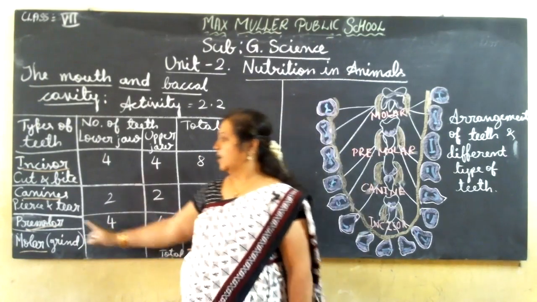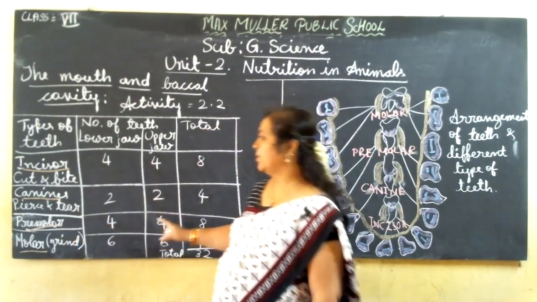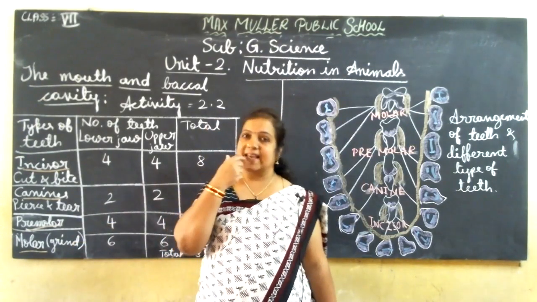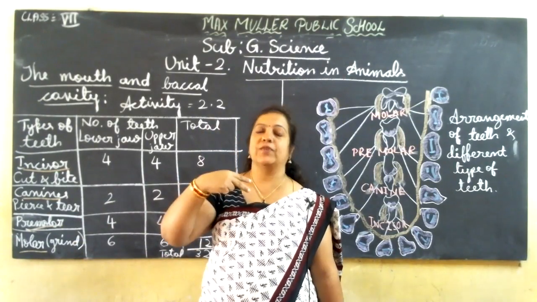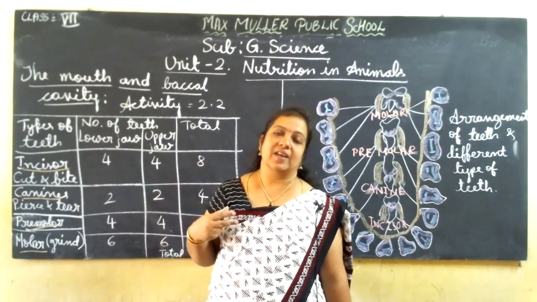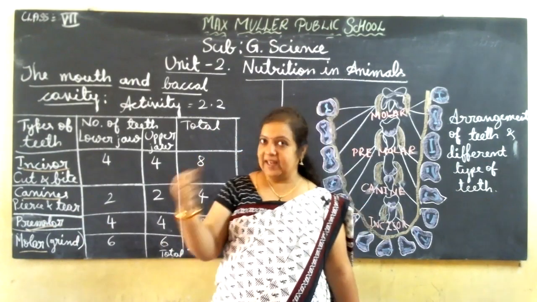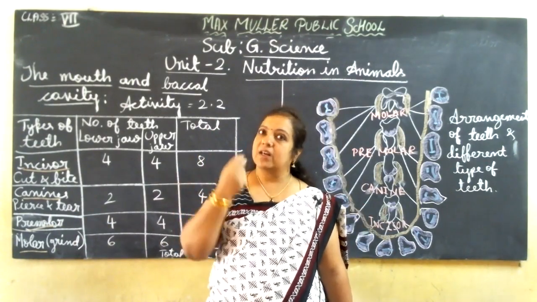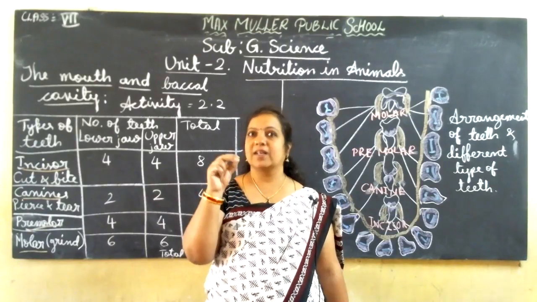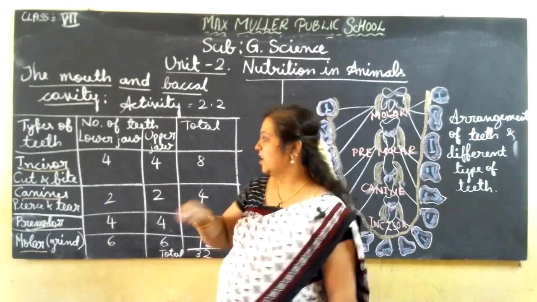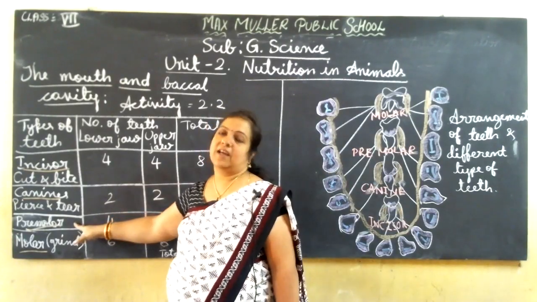Then coming to the premolars. After the canines, the next 2 teeth are the premolars. After tearing, biting and cutting, we push the food a little back to grind and churn it. For that, premolars are helpful.